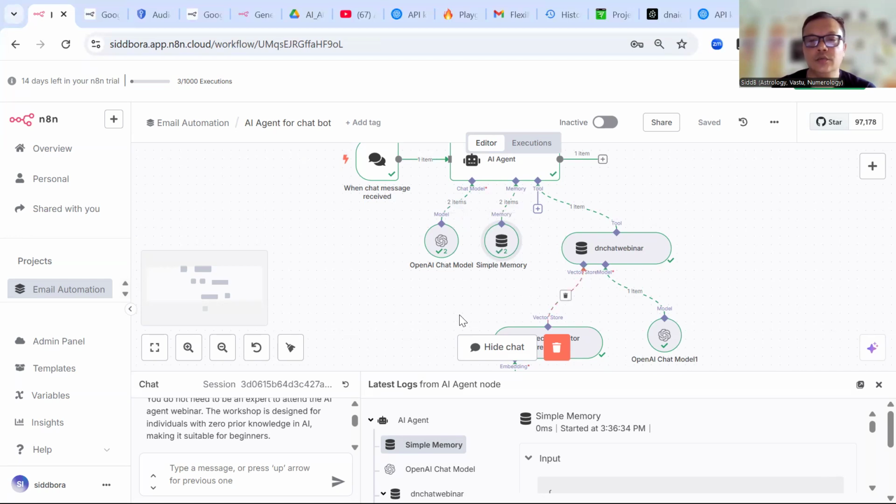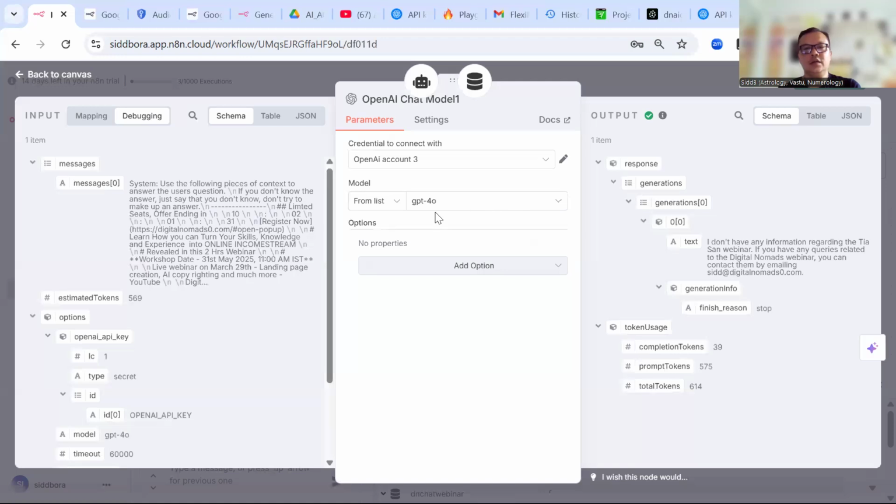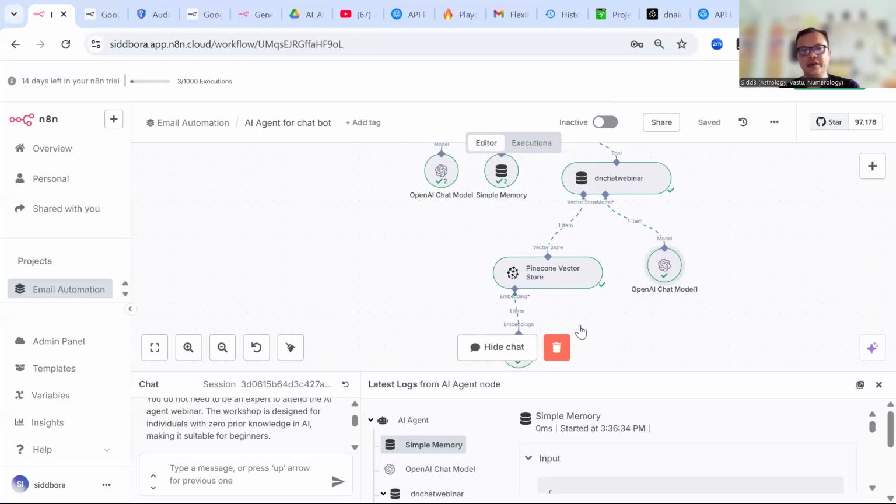Then we need to have a Pinecone vector store. What is a Pinecone vector store? It is a vector store for LLM models to store data so that they can browse through that particular data to give us the output. Again, I'm using the open chat model here, which is GPT-4o, to give me the answers back. So let's not get into how it is being implemented. Let's first see the output. Slowly, I will be giving you the details of how it is being implemented. Okay. So let's start.